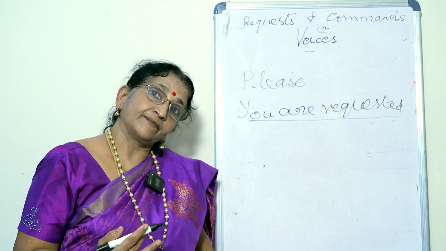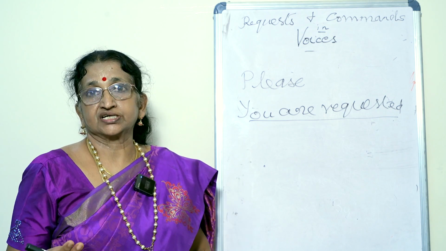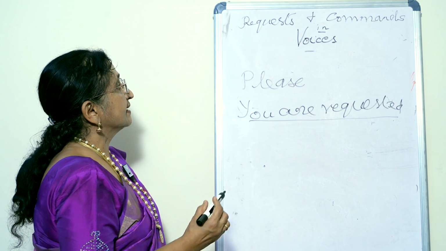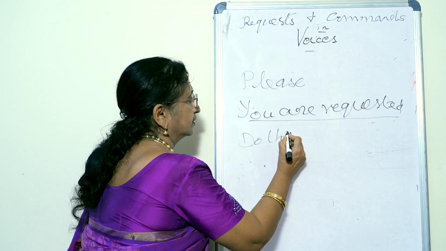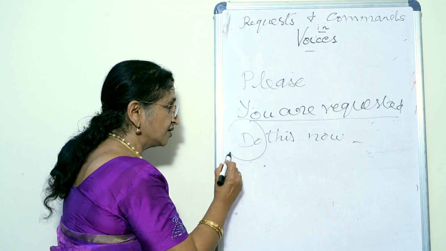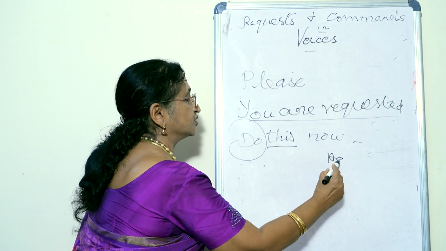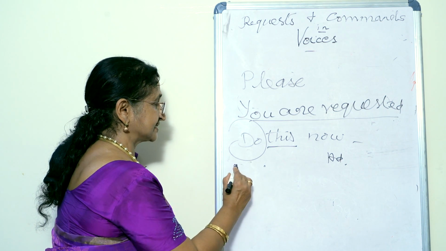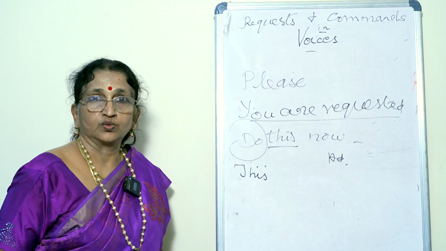So like this we make many commands also, and some of the commands can be changed from active to passive. So in that way we can say, do this now, it is a command. So do is the verb, this can be said as an object, and now is an adverb. So do this now can be changed as this should be done now.